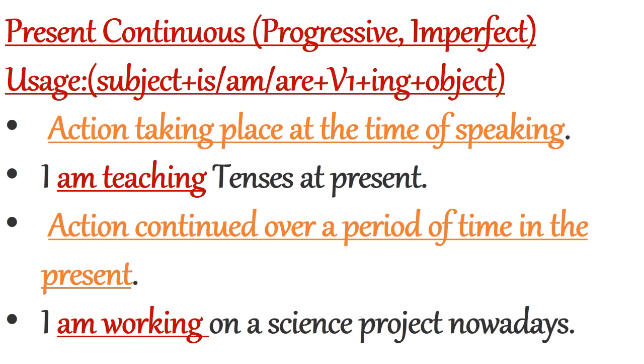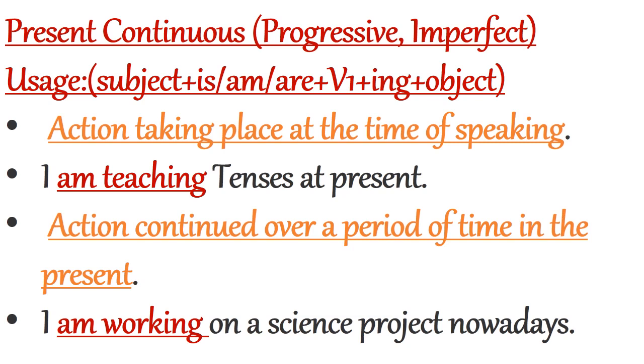Now let us move to present continuous or present progressive tense. The structure of this tense is subject plus is, am or are plus first form of the verb plus ing, plus object.